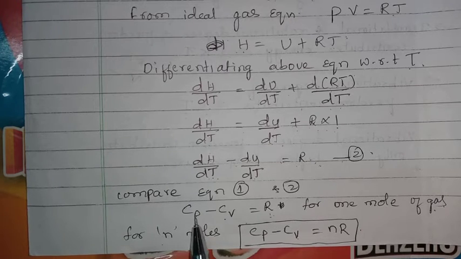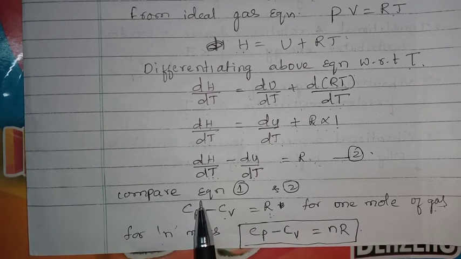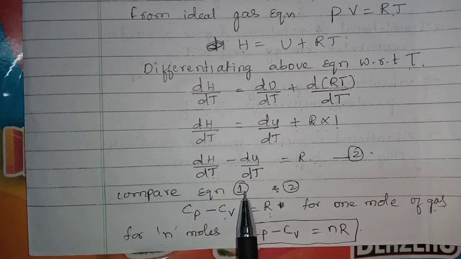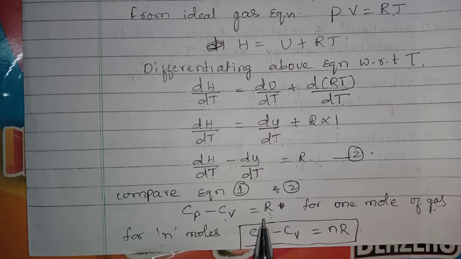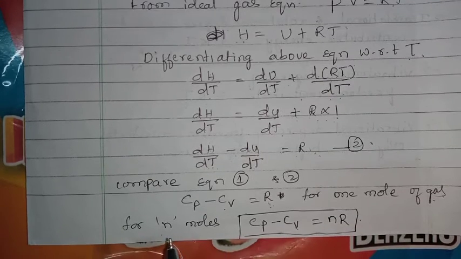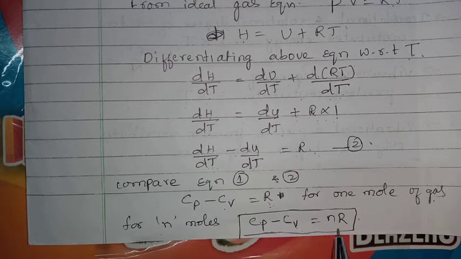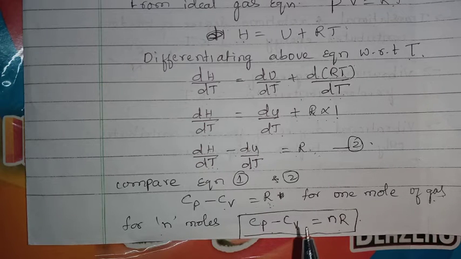So the difference between Cp of a gas and Cv of a gas is equal to the universal gas constant R, which is 8.314. For n moles of gas, Cp minus Cv is equal to nR, where n is the number of moles of gas. I think you understood this.